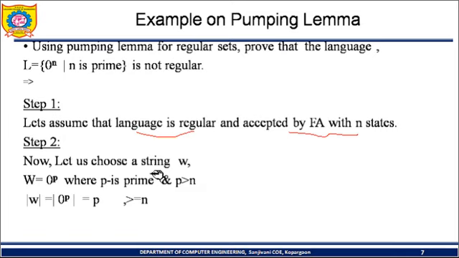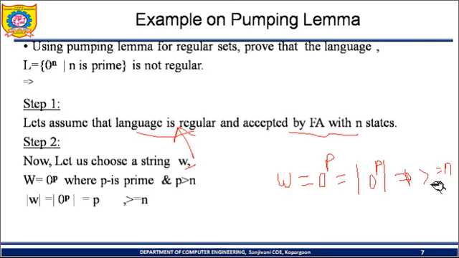Now let us choose some string w which belongs to the given language. Let us say w is equal to 0 raised to p. Then what is the length of this 0 raised to p? It will be mod of 0 raised to p, and that is equal to p, such that p is greater than or equal to n. If I say the p value is 4, then the length is 4. As it is a prime number, it will be either 2, 3, 5, 7, 11, 13, 17, like this. So the mod of w, which is 0 raised to p, is equal to p, where p is greater than or equal to n.